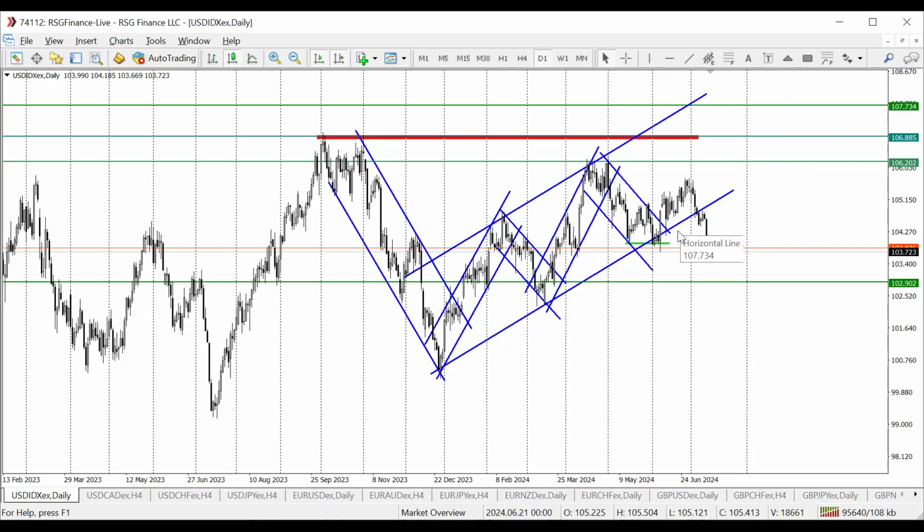But what do we have? We see price rather failing to swing higher or above the 106.202 level. Rather, we see more or less creating now a new lower low. So what this portends is that the dollar is getting weak. And with the events happening in the US, even at the moment, we saw the CPI data coming out weaker than expected. On Friday, we saw the PPI data, despite it was strong, but the CPI data took precedence against the strong data.